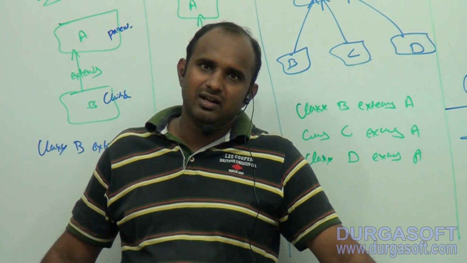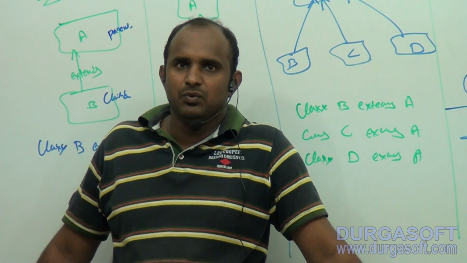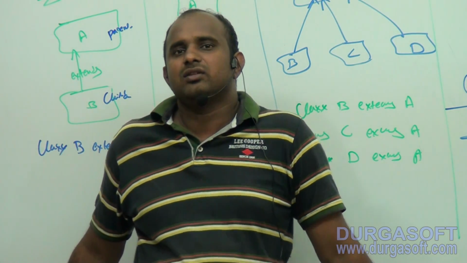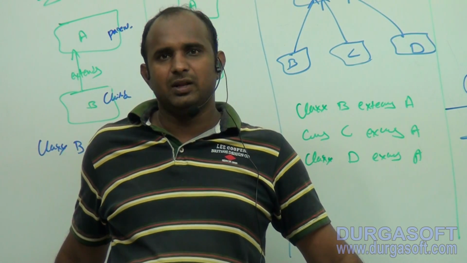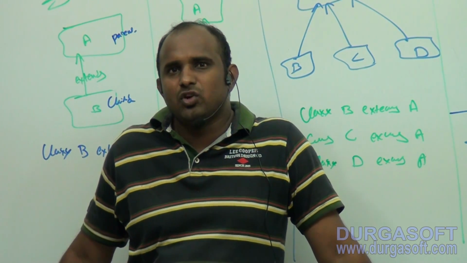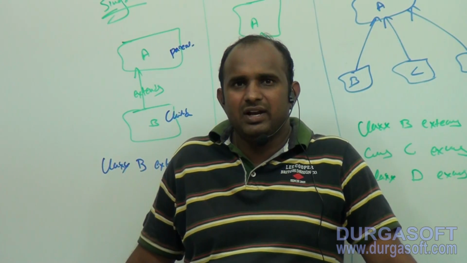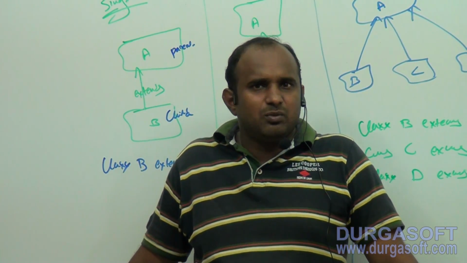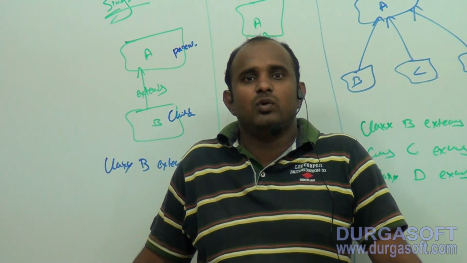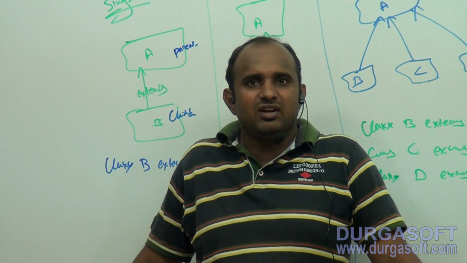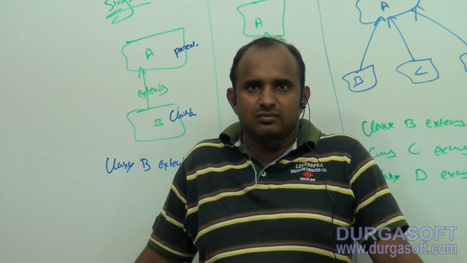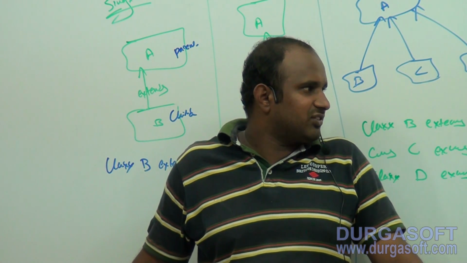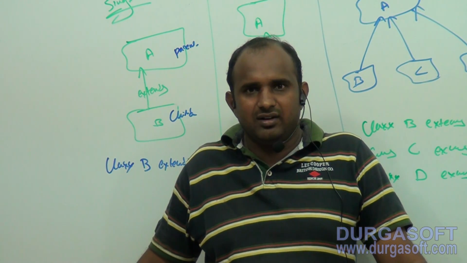How many types of inheritance are there in Java? Five types: single inheritance, multilevel inheritance, hierarchical inheritance, multiple, and hybrid. Java supports only three types: single, multilevel, and hierarchical. Why does Java not support multiple inheritance? It generates ambiguity problems. So in Java, one class is able to extend only one class at a time.